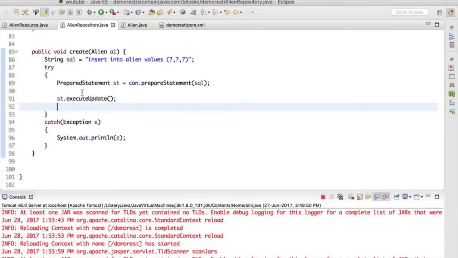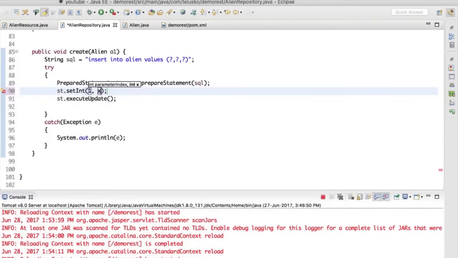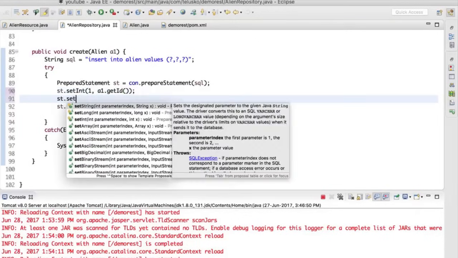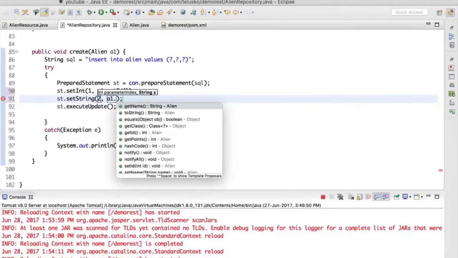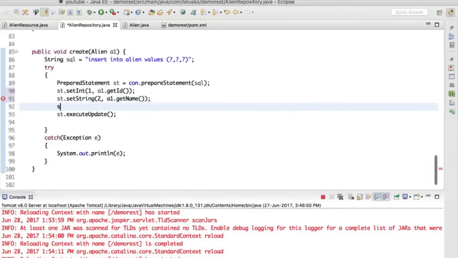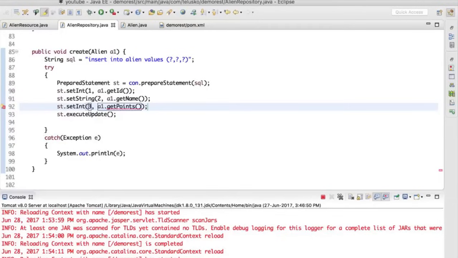But where's my values? So I have to say st.setInt. The first question mark will be replaced by a1.getId. st.setString. The second question mark will be replaced by a1.getName. And st.setInt. The third question mark will be replaced by a1.getPoints. That's how you assign the values and that's how you insert the data.